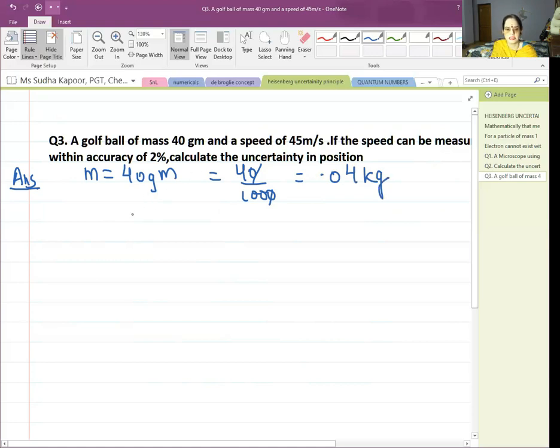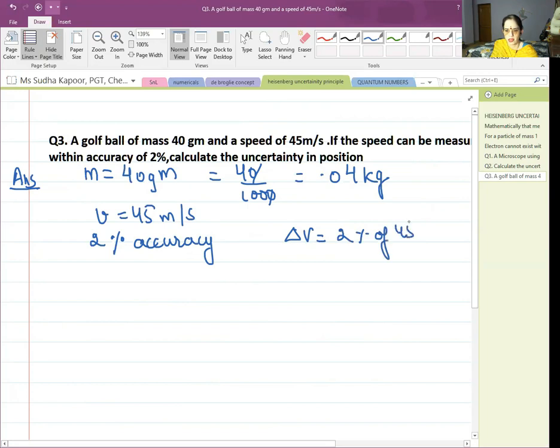Now what they have given is the velocity is given as 45 meter per second. But the other thing that they have given is 2% accuracy for that. So 2% of 45 meter per second is to be calculated for delta V. So 2% of 45, which comes out to be 2 upon 100 into 45. That is equal to 90 by 100. We can write it as 0.9 meter per second. Okay. Now delta V is there, mass is there. We have to calculate delta X. Delta X is question mark.